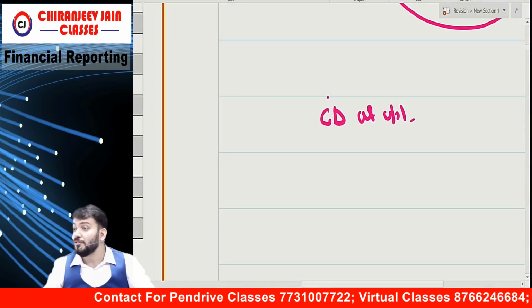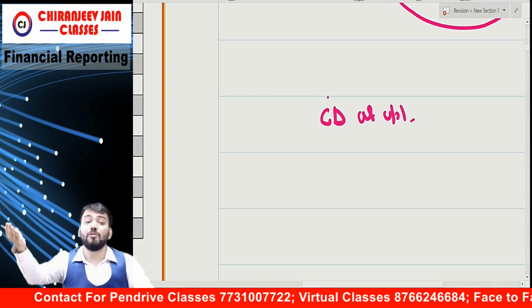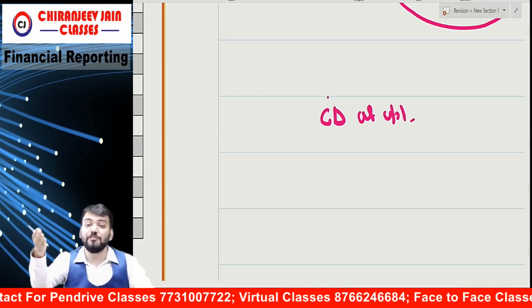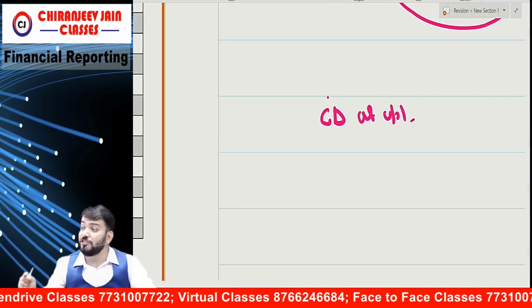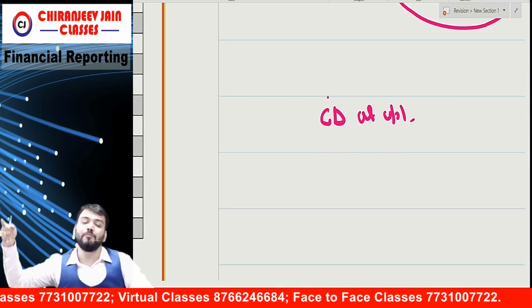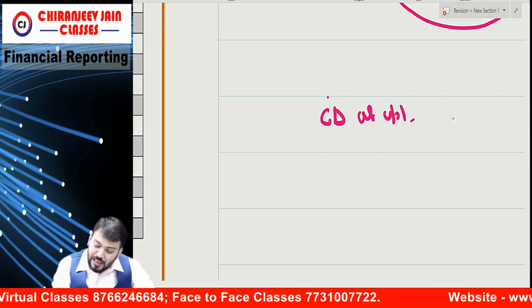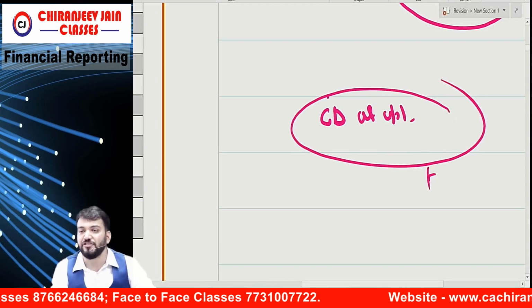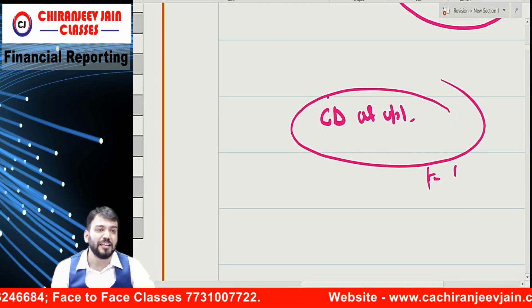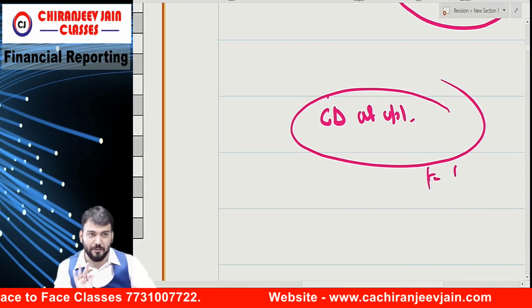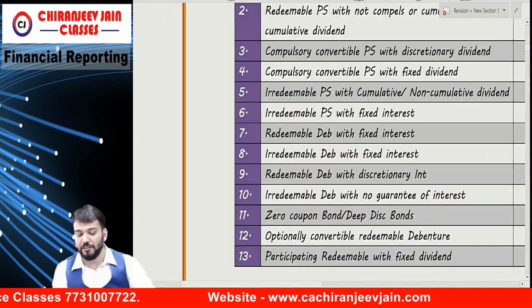Are you getting what I'm saying? So right now we don't know that debenture holders will demand cash or debenture holders will demand equity shares. It is contingent on the outcome of the circumstances which is beyond the control of either party. Therefore, this will be considered as financial liability. Principal amount will be considered as financial liability. Are you getting what I'm saying? Correct? Yes, we have understood.